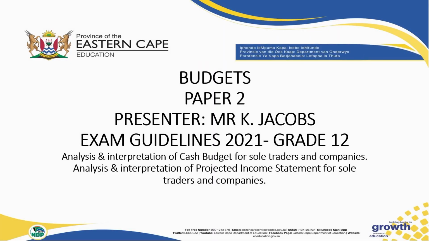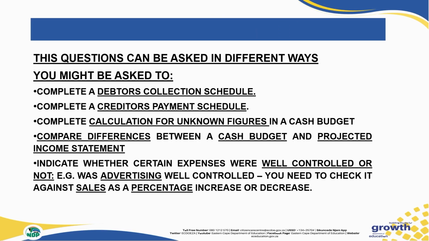Before we can start with any lesson, boys and girls, we first have to see what is being discussed or stated in our examination guideline. The examination guideline that we're using for accounting is the 2021 examination guideline, and it clearly states here that when it comes to budget, we must be able to analyze and interpret cash budgets for sole traders and for companies, and analyze and interpret the projected income statement for sole traders and for companies.